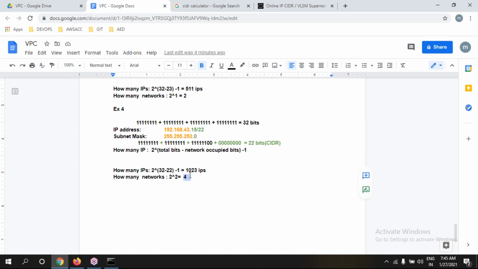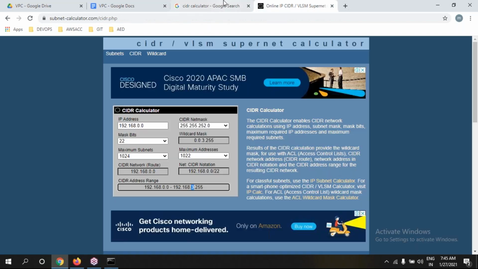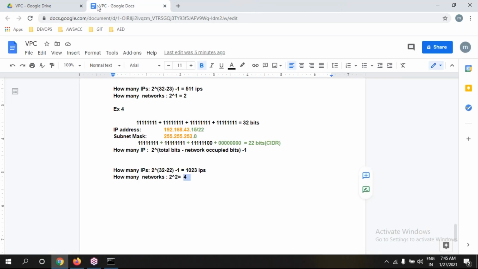If you cannot answer this question, the interview will be finished. It's very important from an interview point of view. This calculation, the interviewer will ask you. The interviewer tries to confuse you also. You should be confident on this math calculation. Definitely. It's very important for VPC. This model is the VPC model. We should learn it, okay, Jeevan. It's basics.